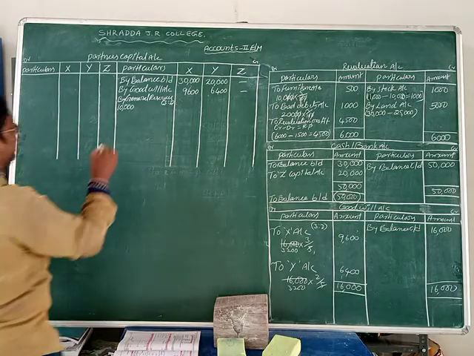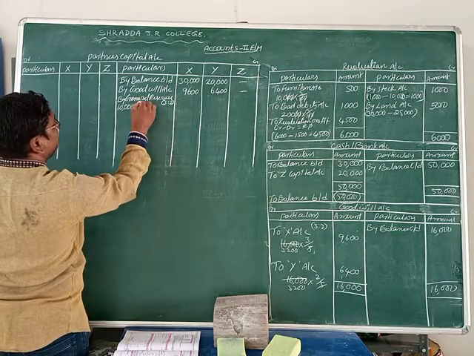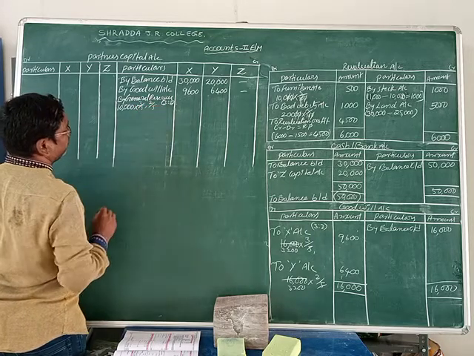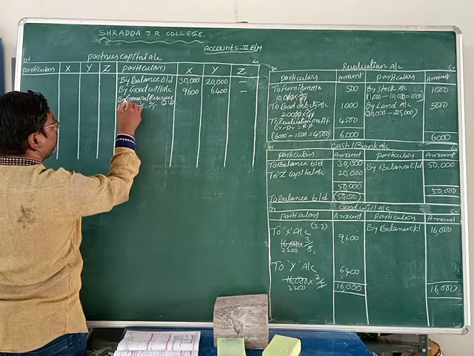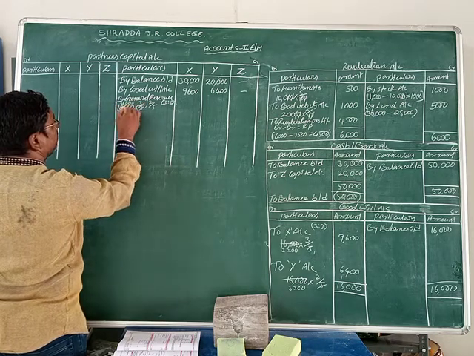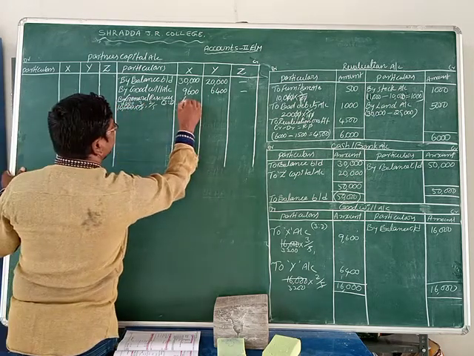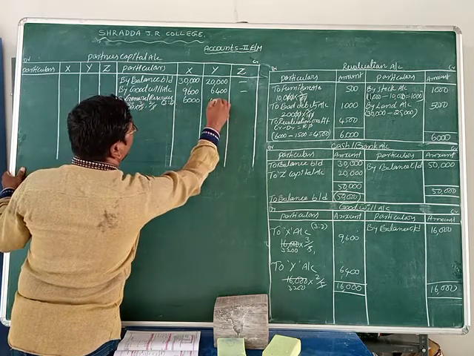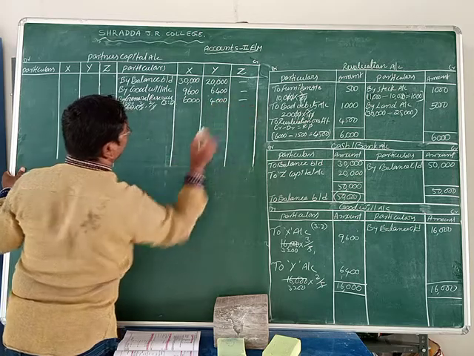So X has 3/5 and Y has 2/5. 5 ones are 5, 5 twos are 10,000. 2 threes are 6,000 rupees for X and 2 twos are 4,000 rupees for Y.